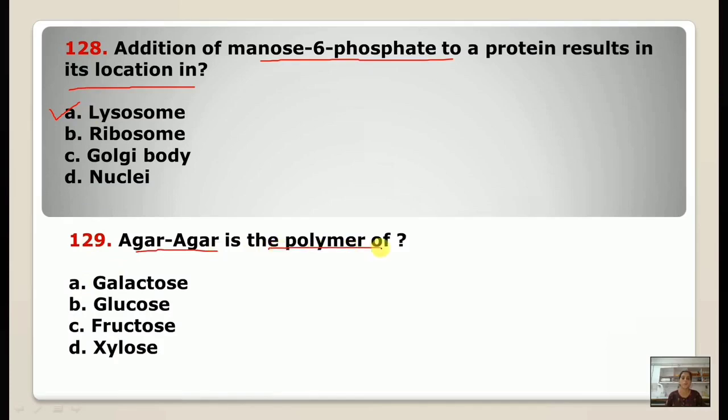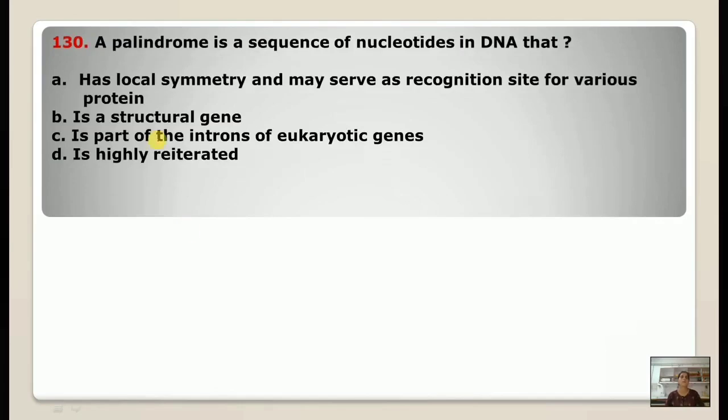Agar-agar is the polymer of, we all know, that is galactose. Question number 130. A palindrome is a sequence of nucleotides in a DNA. Out of these 4 options, the correct option is that palindromic sequences have local symmetry and may serve as recognition sites for various proteins, that is the restriction enzymes.